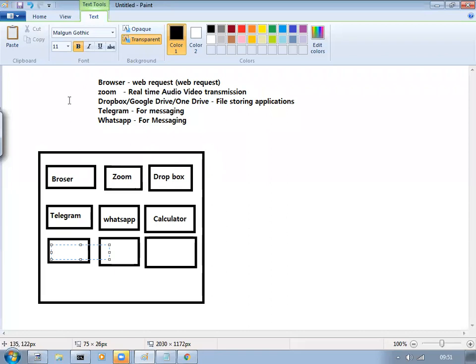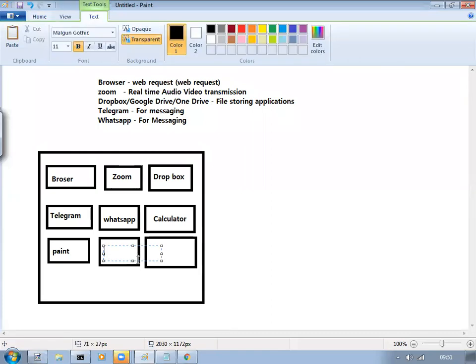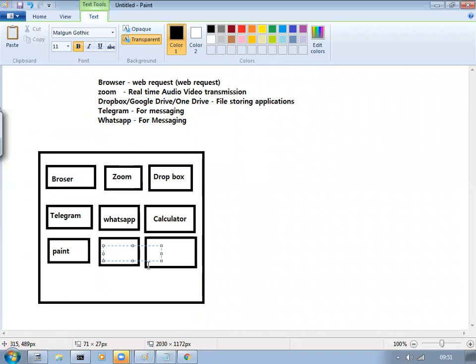So as I said, when you have this PC or laptop or anything, there are not only applications like the browser, Zoom, Dropbox, Telegram, WhatsApp and calculator, but in the same way the Paint application, and you might also have other applications like Notepad.